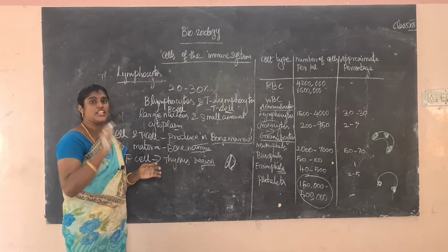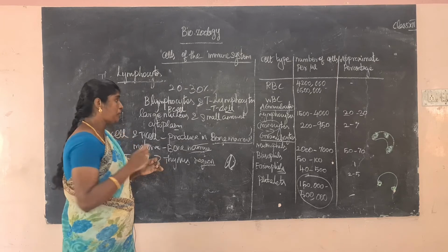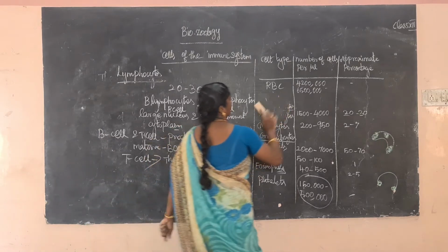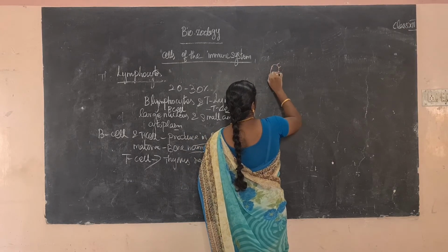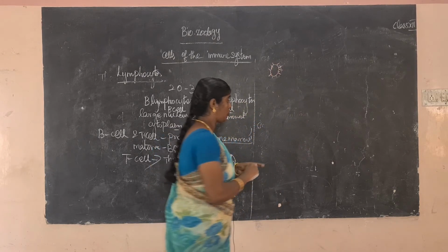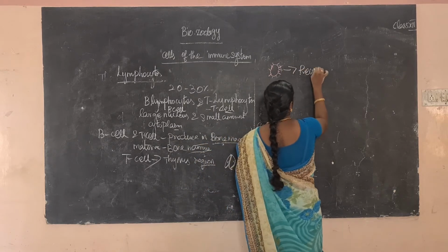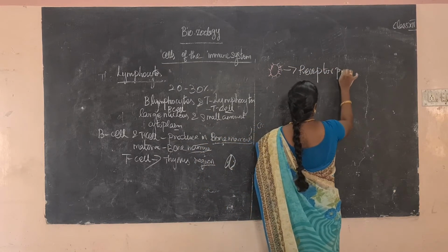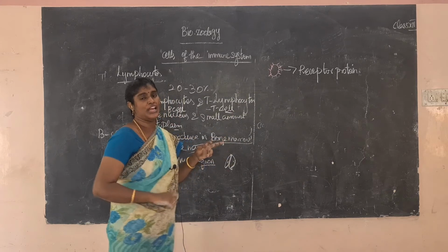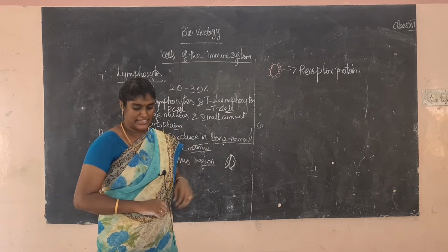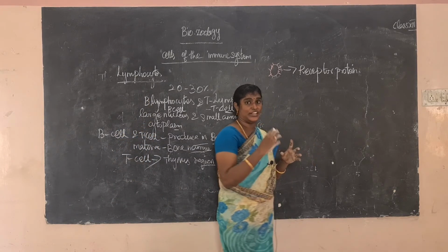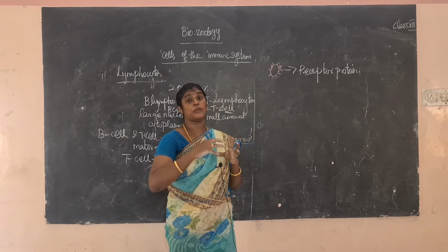The lymphocytes, especially the B lymphocytes, have some receptor protein present. For example, this is a B cell, and it has receptor protein. What is the use of the receptor protein? It easily binds the antigen. When antigens bind, the B cell is activated rapidly and produces plasma cells. The plasma cells produce antibodies.